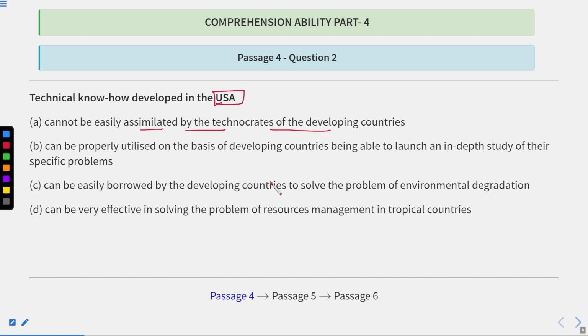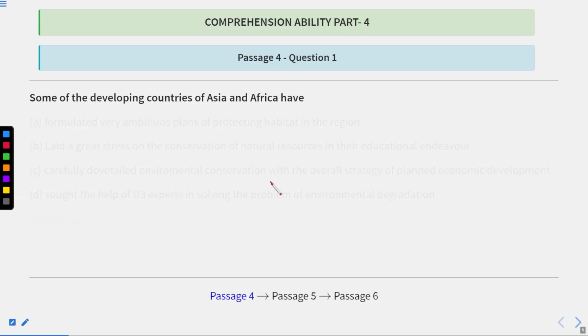Now let us see if it is written technical know-how developed in the USA. Let us see if this word or any of these words is written in the passage. Now let us get back to the passage.